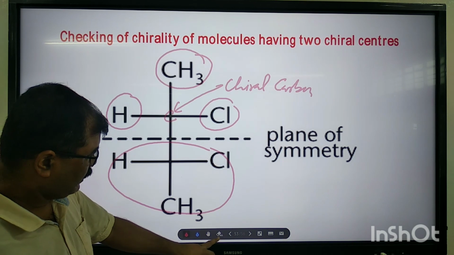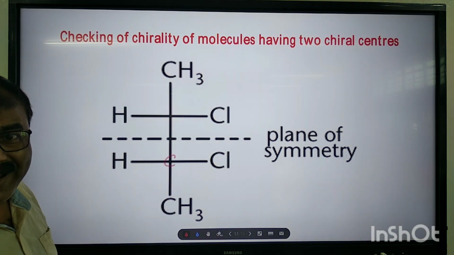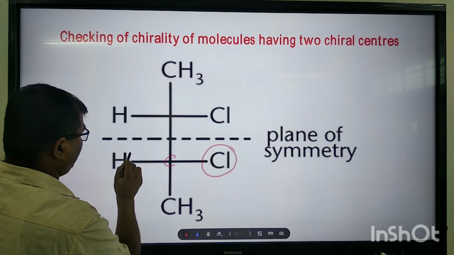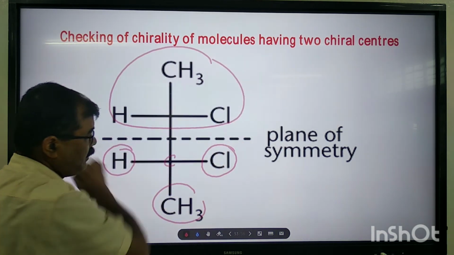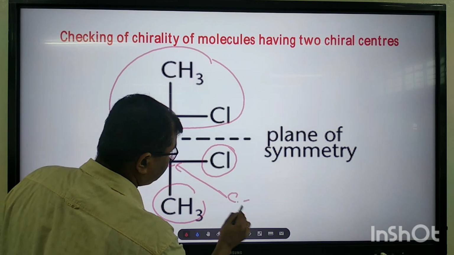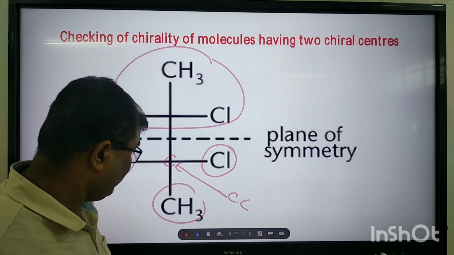Clear? Next you see, this carbon again is a chiral carbon. Why? Because of the 4 different groups, here chlorine, hydrogen, methyl, and here is the big group. So this is also a chiral carbon. So this particular molecule has 2 chiral carbons.